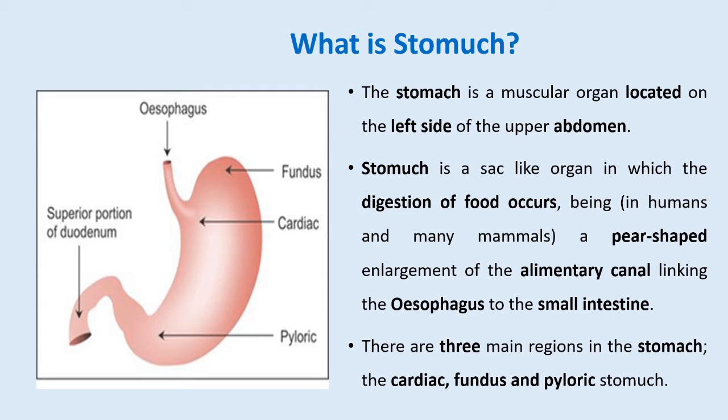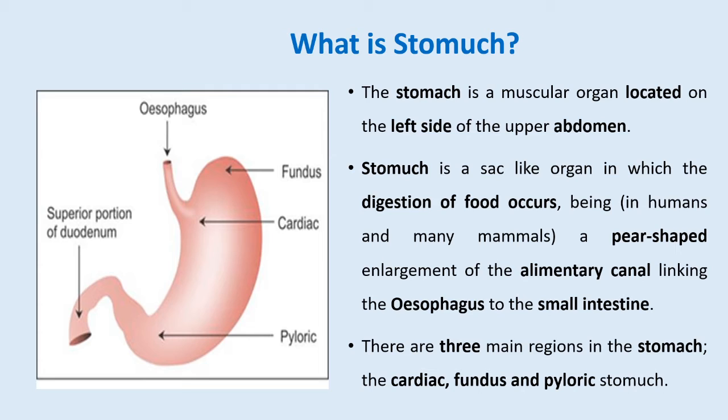As I said, there are three parts of the stomach, that is cardiac stomach, fundic stomach and pyloric stomach. The cardiac stomach is the anterior part of the stomach where the esophagus meets the stomach, and that is called the cardiac stomach. It is a highly muscularized part of the stomach. Second, the fundus or fundic stomach. It is the middle part of the stomach. Sometimes it is called the body of the stomach.